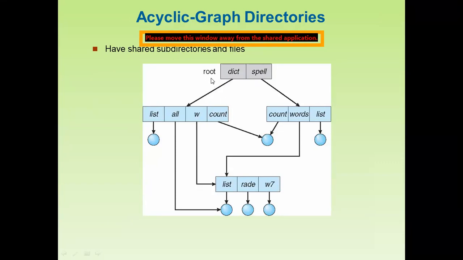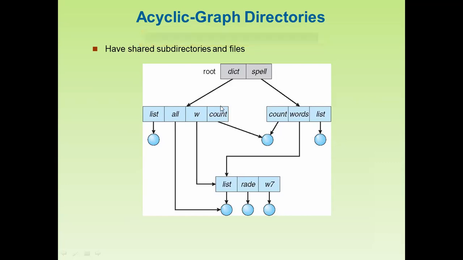In the case of the graph we have the root node, which is divided into different names, and these are again divided into several other subdirectories. These subdirectories may also contain some files. These are the files, and this is the shared file or shared subdirectories.